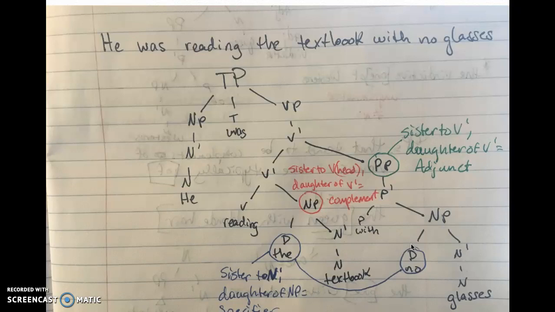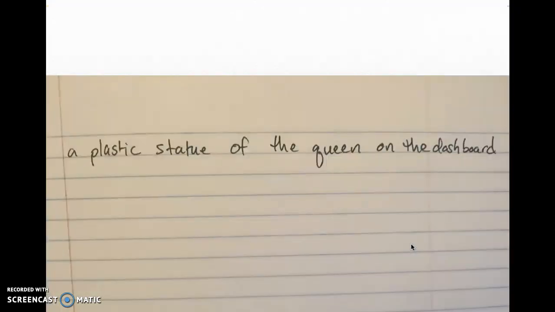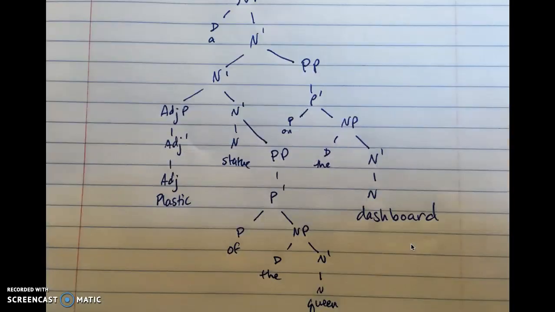Okay. And then you said if textbook is a complement, then so is no glasses, right? Yeah, exactly. Okay, it's starting to make sense, but I'm still a little confused. Can we look at some other examples? Sure, yeah. Let's start with just a noun phrase. How about a plastic statue of the queen on the dashboard? Let's draw a tree for this.